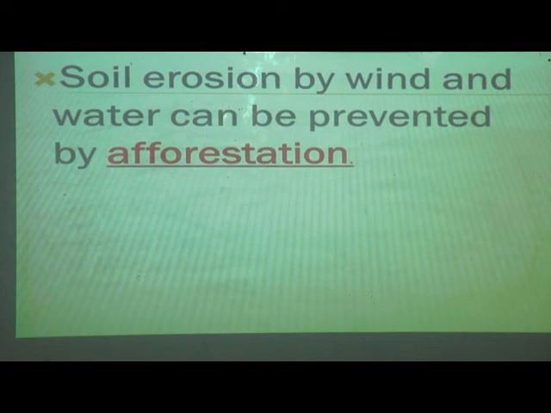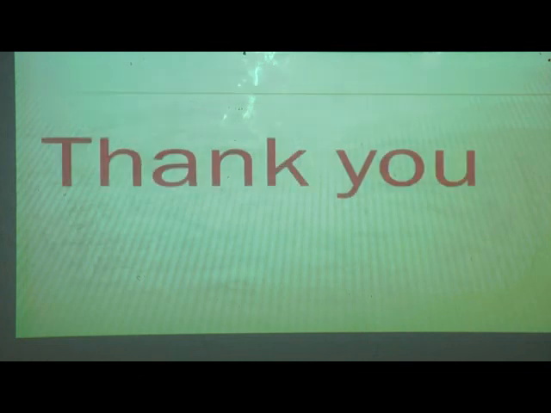Soil erosion by wind and water can be prevented by afforestation. How can we prevent soil erosion? We can stop soil erosion by planting trees. By the river side we can build embankments, correct? So these are the steps we can take.